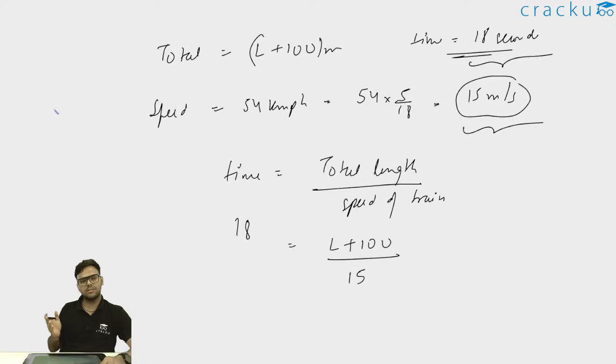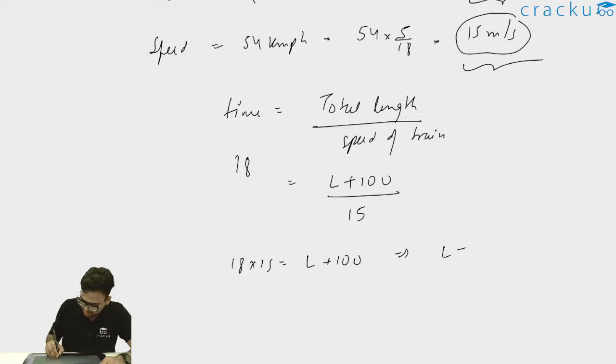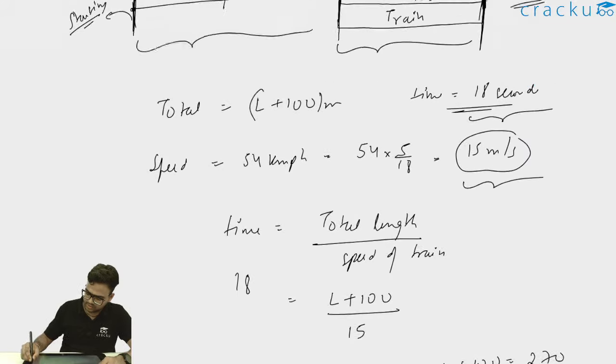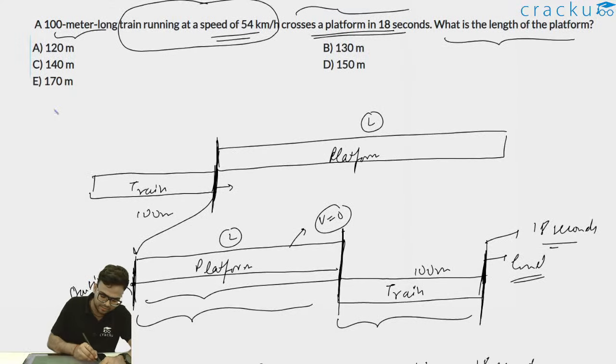Since the platform was stationary, we don't have to worry about that. So 18 is equal to L plus 100 divided by 15. So L plus 100 will be equal to 18 into 15, which is 270. Thus I can write L is equal to 170 meter. What was L? L was the length of the platform, and therefore the length of the platform is 170 meter, and option E is the correct answer.